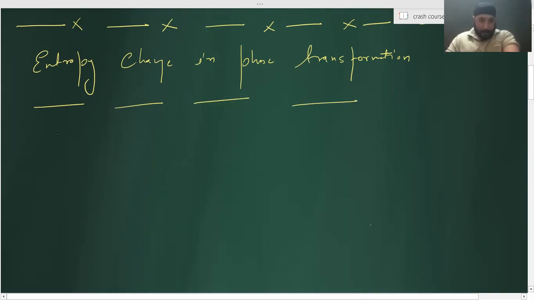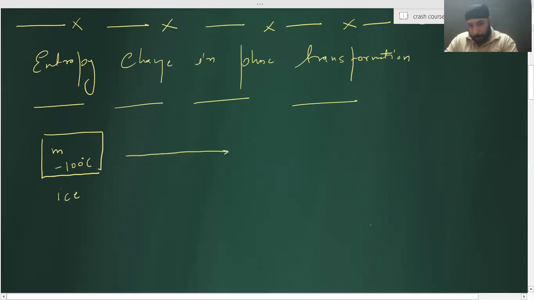Suppose I have m gram of ice at minus 100 degrees Celsius. It is converted into steam, the same m gram of steam at 200 degrees Celsius. He is asking me to calculate the delta S overall. Did you get that?